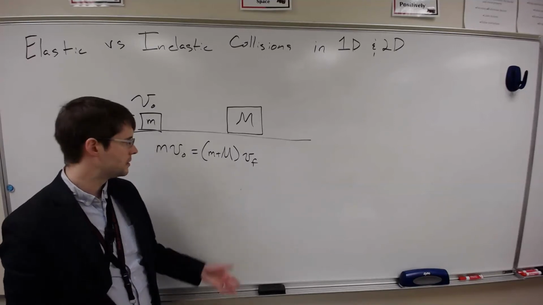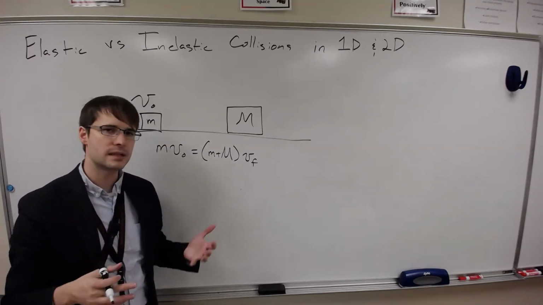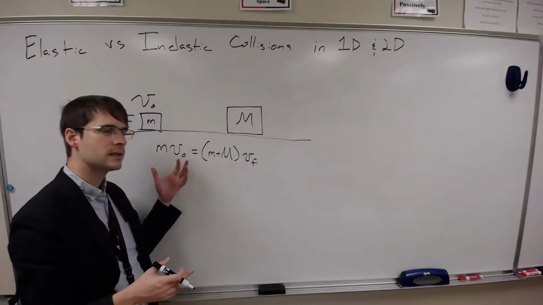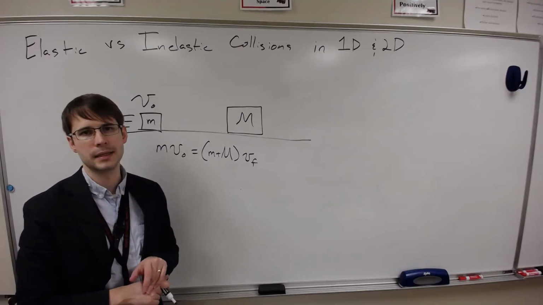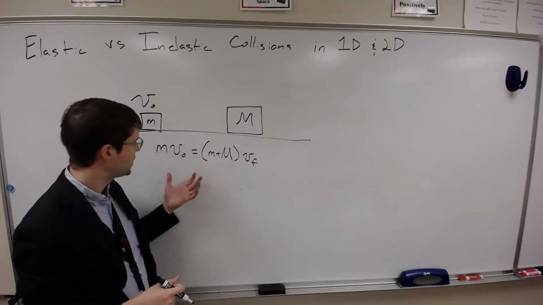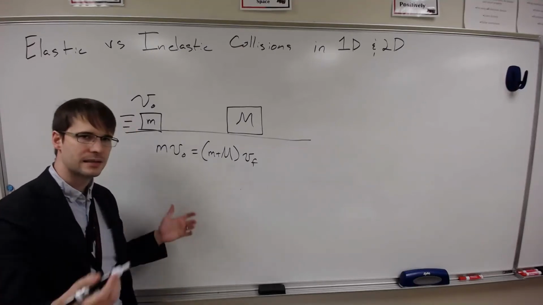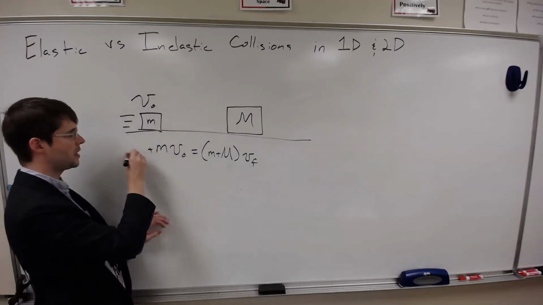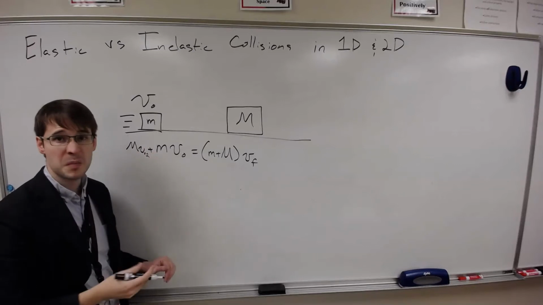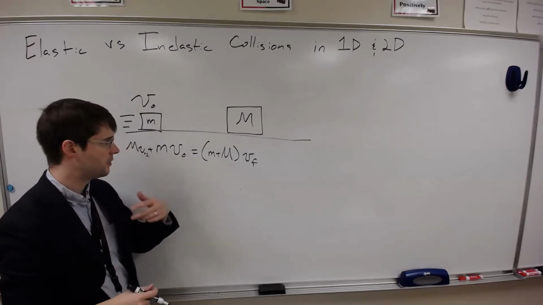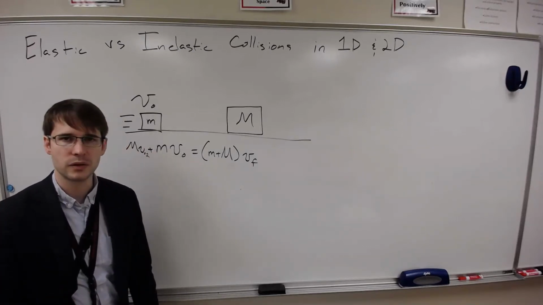And so this is basically saying, in all of these situations, what you do is you take the total momentum at the beginning and divide by the total mass at the end, and that will tell you the final velocity that the object moves at the end. You can do it just by setting this equation up. If you also had an initial velocity for the other object, that would just come over here, and it wouldn't be much more complicated to do it that way. Then you're just dividing by this to get your expression for the final velocity.